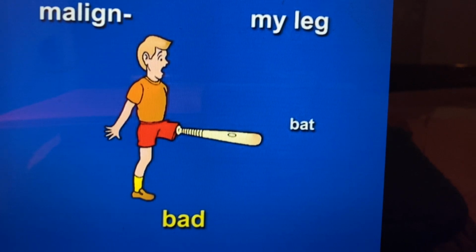Say it twice. Maligna, my leg, bat, bad.